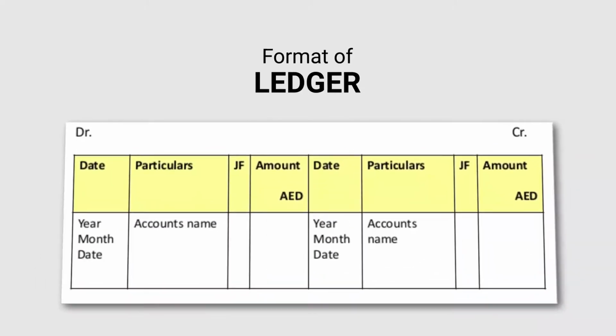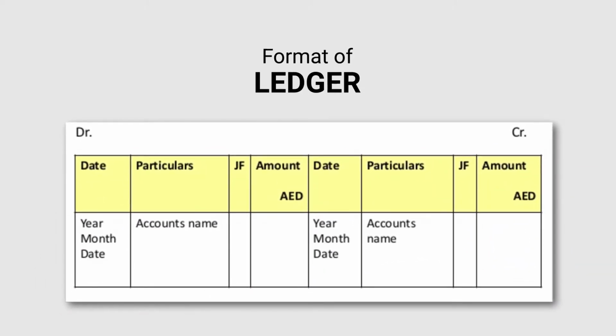Then the next one is the format of ledger. What is the actual format of ledger we'll discuss today, as we have already discussed the format of journal. In the format of journal, we discussed the date, particulars, LF, debit amount and credit amount. LF stands for ledger folio.